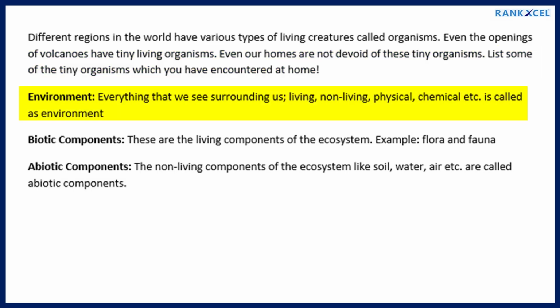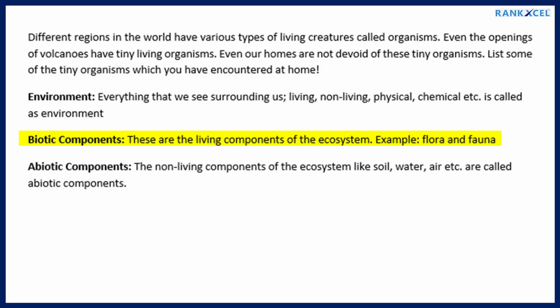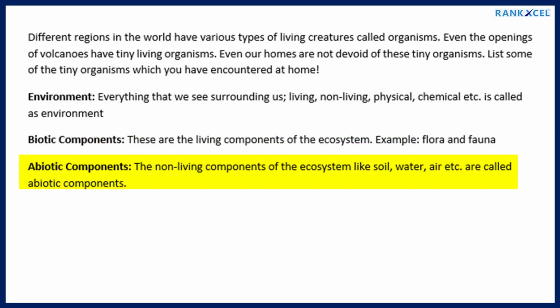Environment: everything that we see surrounding us, living, non-living, physical, chemical etc. is called as environment. Biotic components are the living components of the ecosystem, for example, flora and fauna. Abiotic components are the non-living components of the ecosystem like soil, water, air etc.